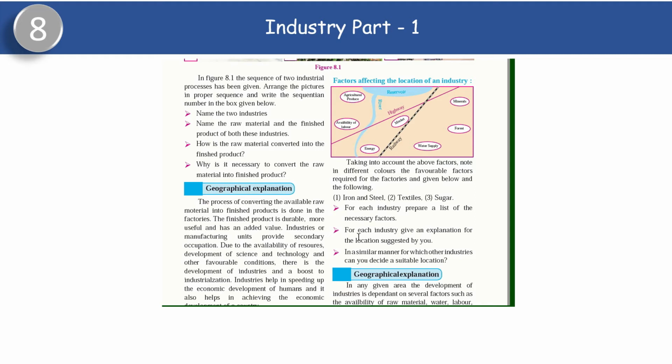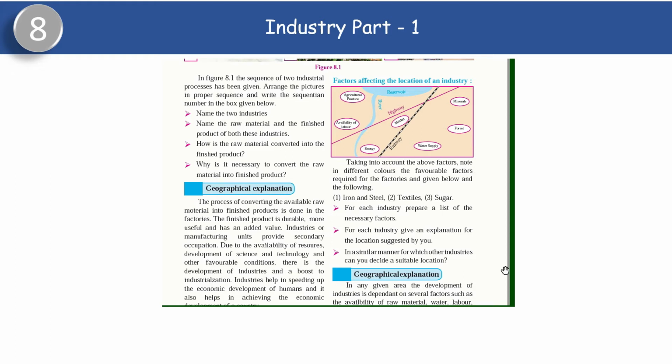Even the river, the highway and the railway have been shown over there. Now see, taking into account the above factors, your water supply, agricultural produce, availability of labor, these are the factors in the diagram that they've given. In different colors, the favorable factors required for factories are given below.